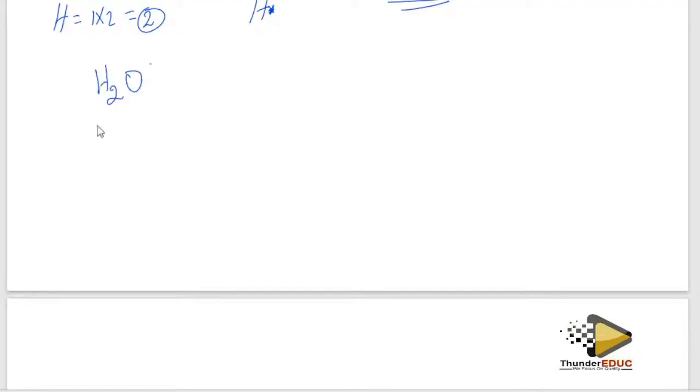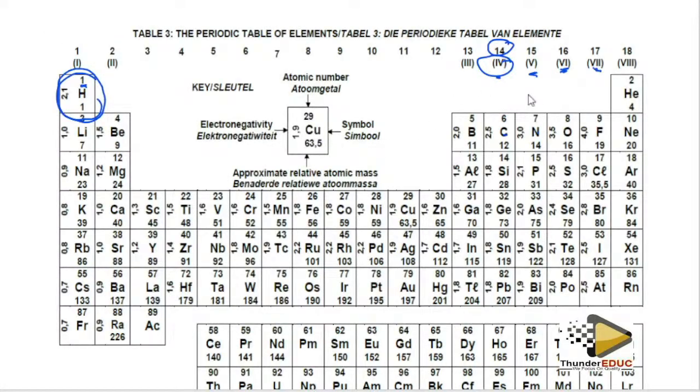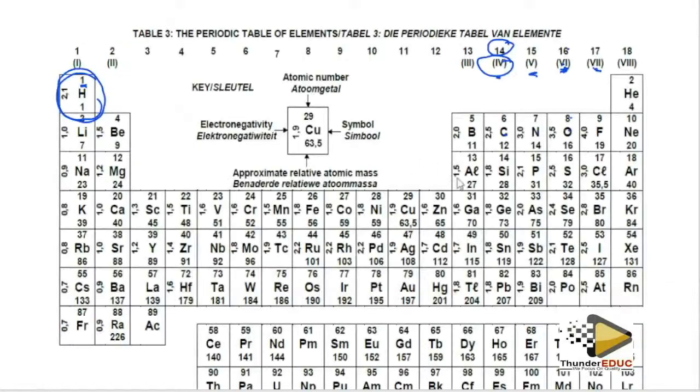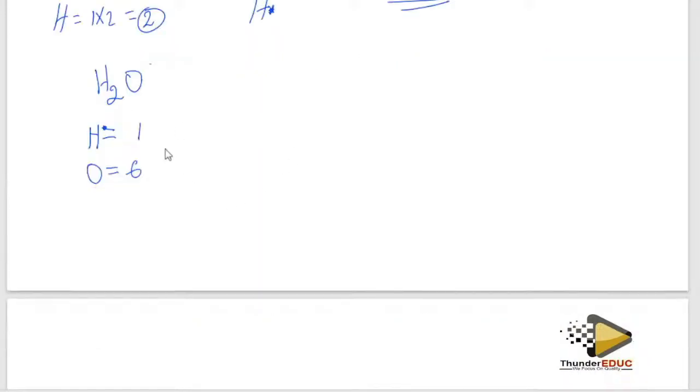Water is formed like this, the Lewis diagram of that. Hydrogen is in group 1, so it's going to have 1 electron, while oxygen is in group what? Check here, you come here, oxygen is here. Don't take this number, you take the group. Group 6. So it means that hydrogen is going to have 1 electron, oxygen is going to have 6 electrons. Why? Because it is found in group 6. So the group will show you the valence number of electrons.